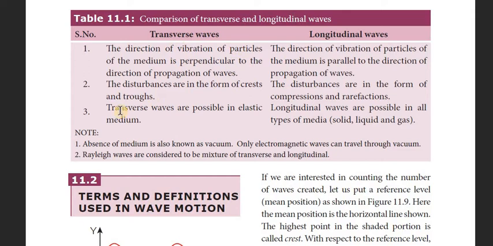The third point: transverse waves are possible in elastic medium. This is a very important point, children. Please note it down. Transverse waves are possible in elastic medium, but longitudinal waves are possible in all types of medium, that means solid, liquid and gas. So there are 3 important points for the comparison of transverse and longitudinal waves. This is a very important 2-mark question, children.